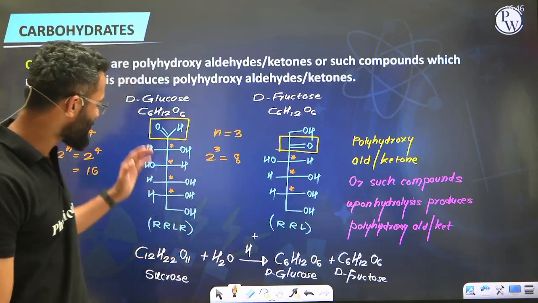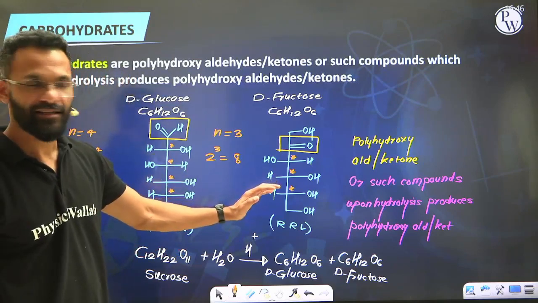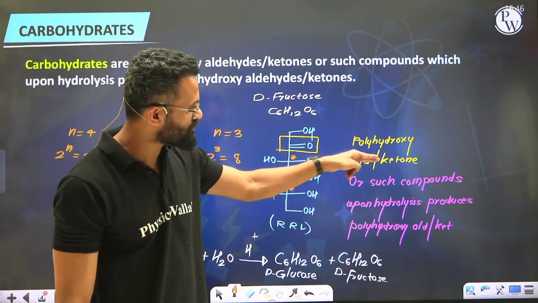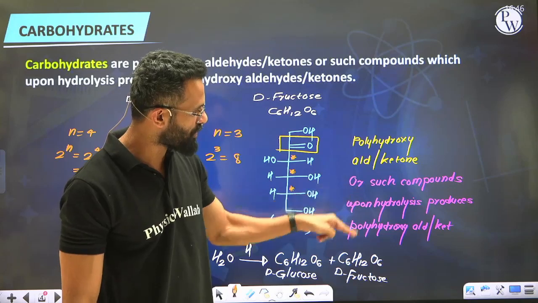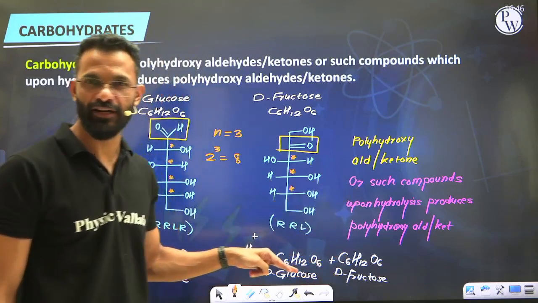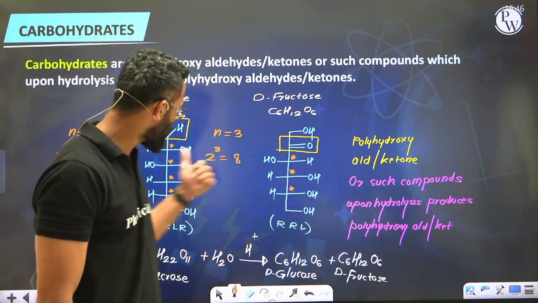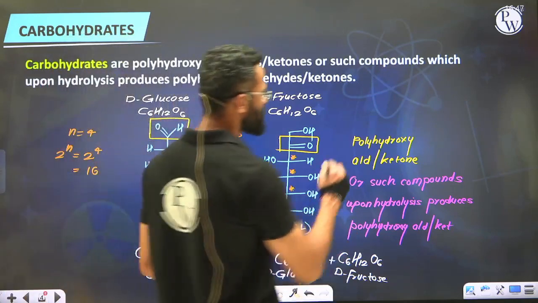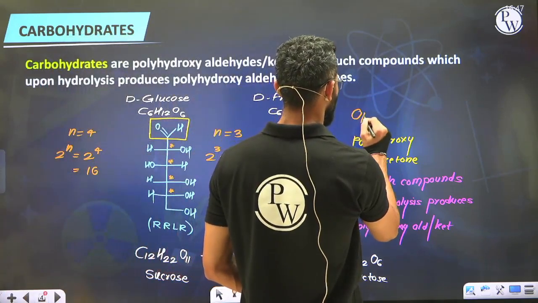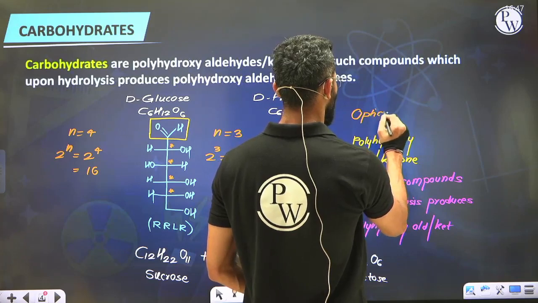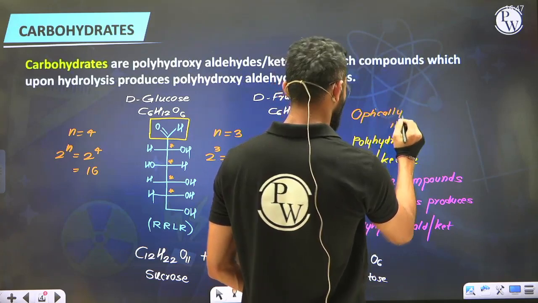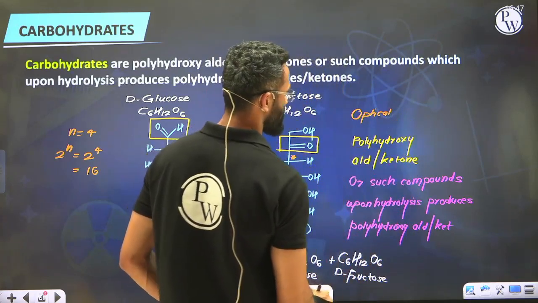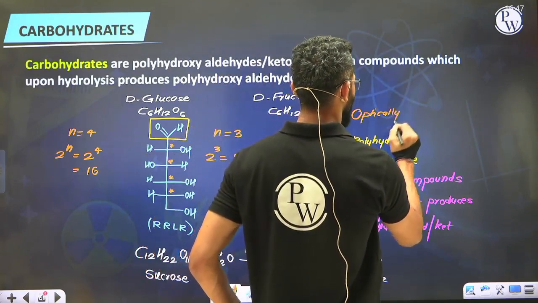That clearly indicates your carbohydrates, other than polyhydroxyaldehydes or ketones or such compounds which upon hydrolysis produce polyhydroxyaldehydes or ketones, are also going to be optically active. So we add that term as well. They are optically active.